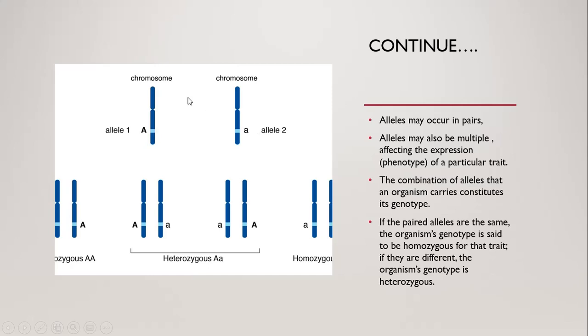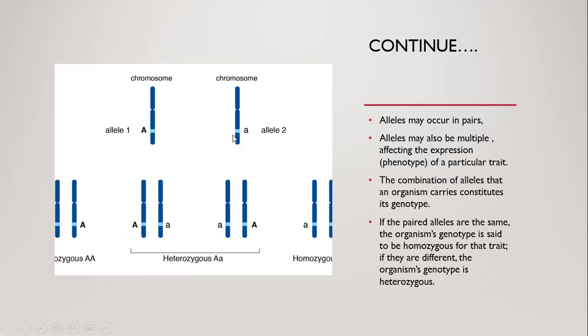On this chromosome it has an alternative form named allele 1, and on this chromosome it has an alternative form named allele 2. So this is the concept of allele.